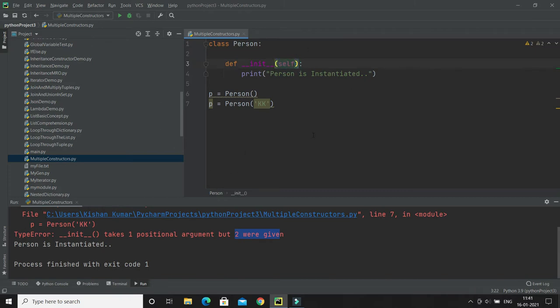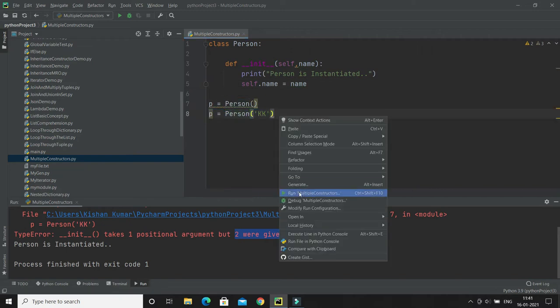Let's say I would like to pass one more parameter, name. I want an object that takes one parameter, name, and that attribute I would like to initialize. If you are from a Java or C++ background, you have this, and the equivalent keyword here is self. So self.name equals name. Now you can create an object like that, but the earlier call is going to fail. Let me show you.